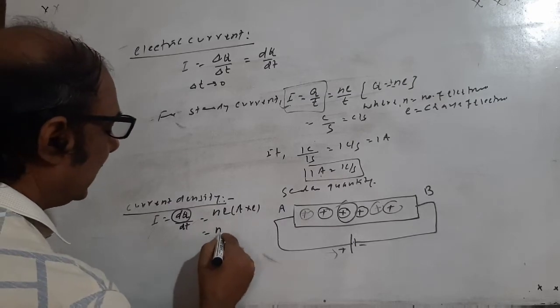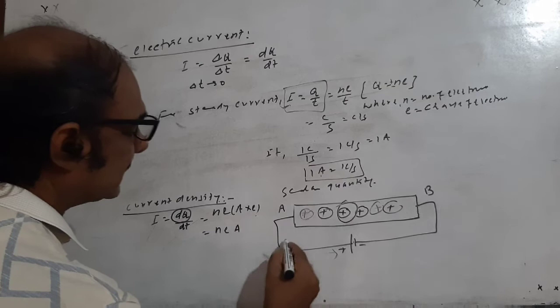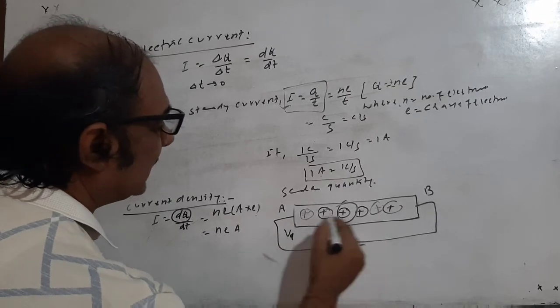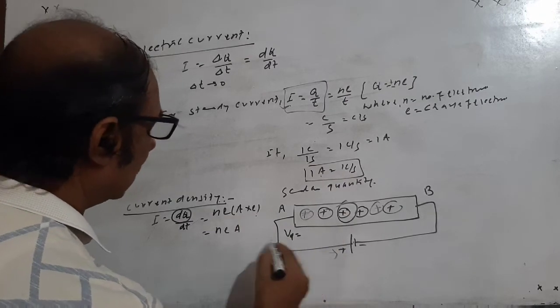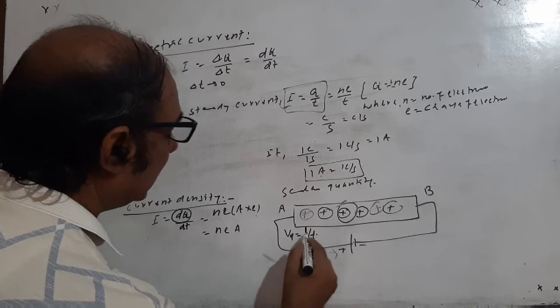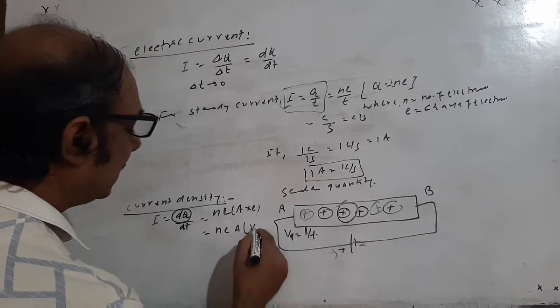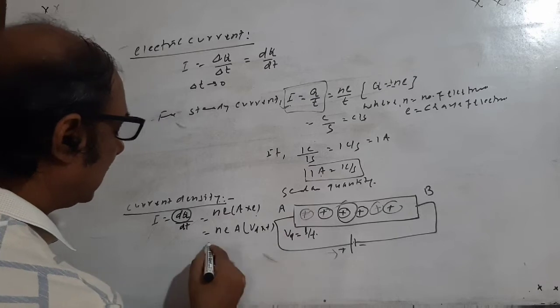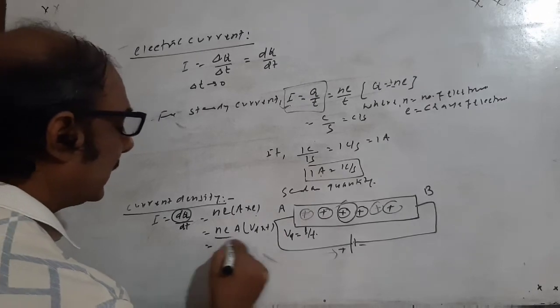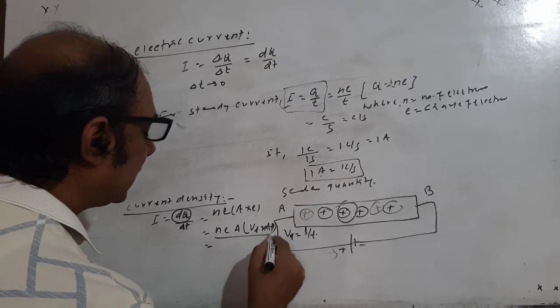The length means the velocity of charge Vd = L/t, so in place of L, Vd t, and therefore Vd dt.